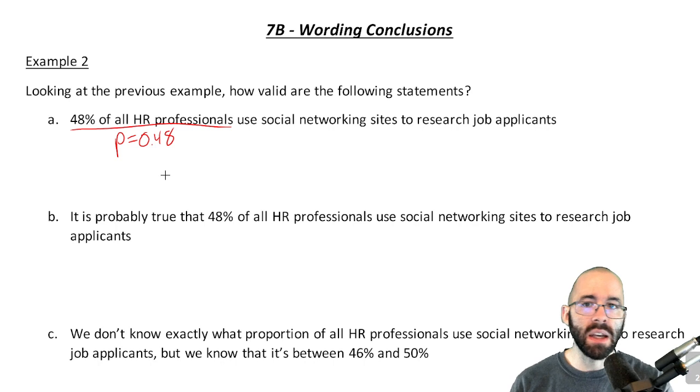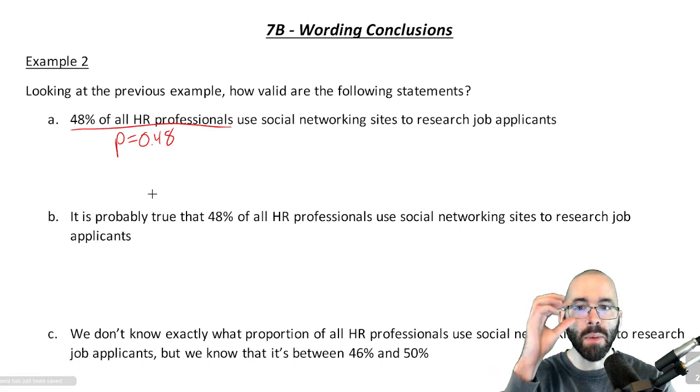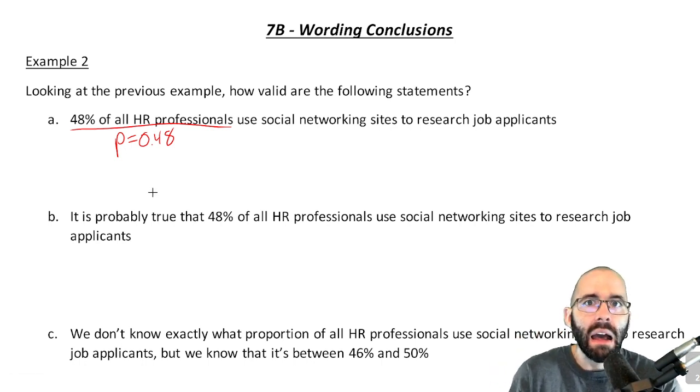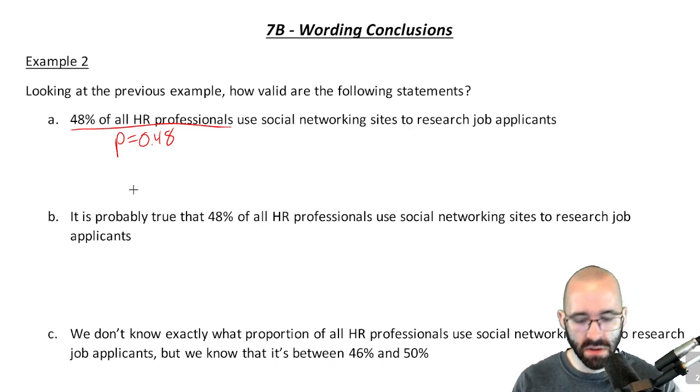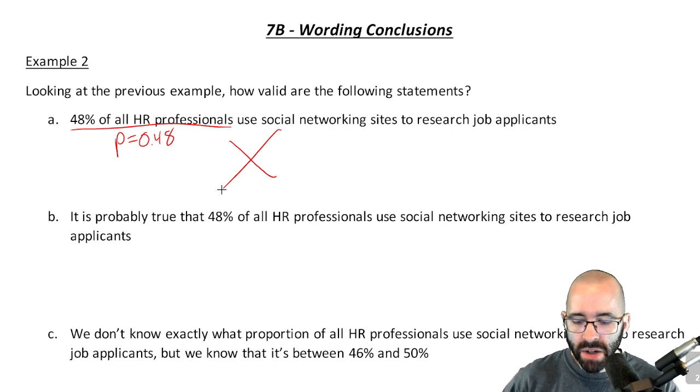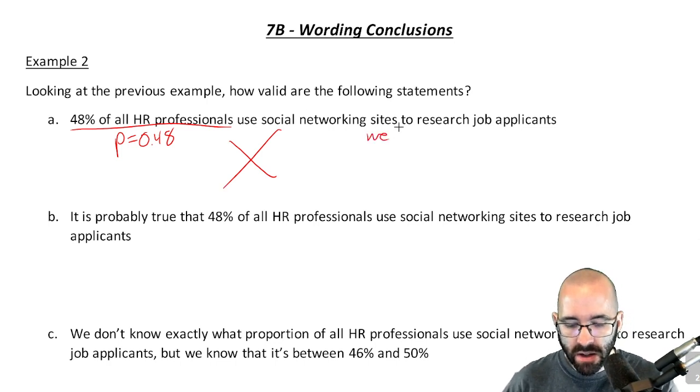We don't know what p is. p is the population proportion. We only looked at a sample. We only have a sample proportion, so we think it should be close to that. We had a pretty big sample size, but we don't know this. Okay, so we only know p hat is 48%. We don't know what p is.